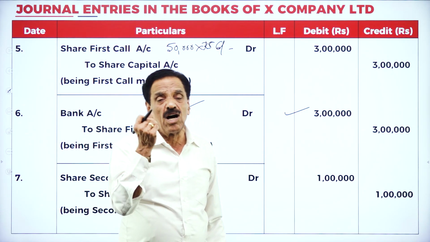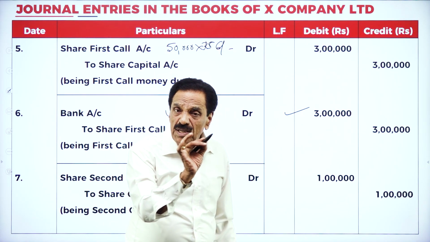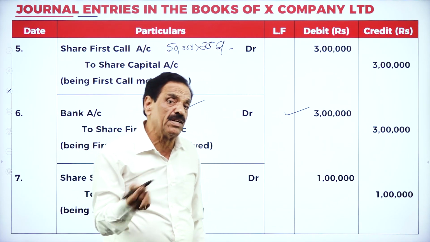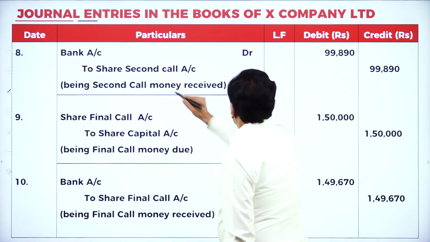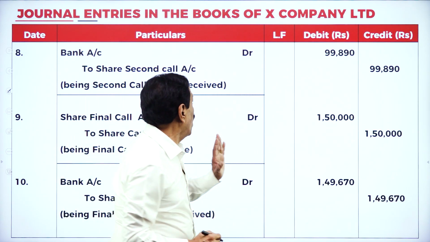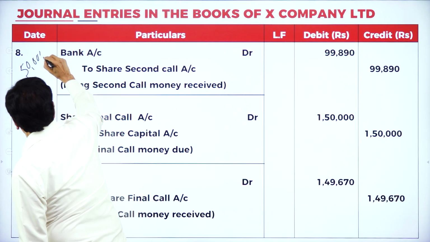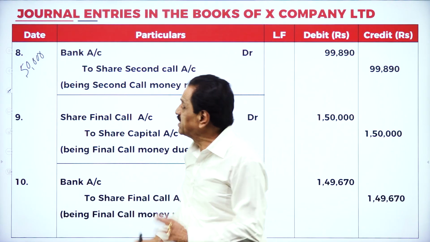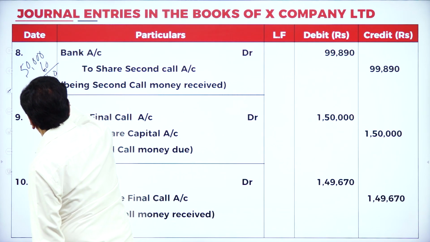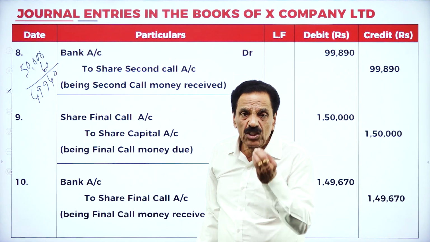Who fails to pay? X. How many shares? 60 shares. Actually, you got 50,000 shares. How many shares' money could you not receive? 60. Balance 49,940 shares' money you are going to receive. Next entry: bank account debtor, share second call account. Out of 50,000 shares, Mr. X holds 60 shares and could not pay. So 49,940 shares' money you are going to get, at rupees 2 each.